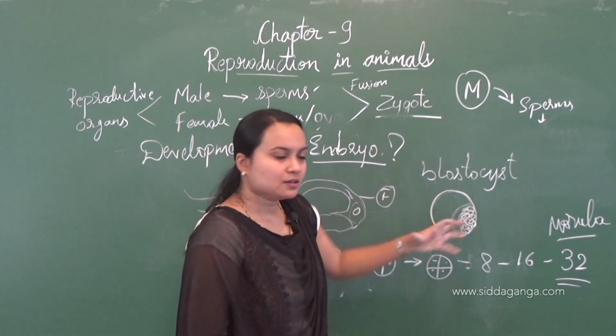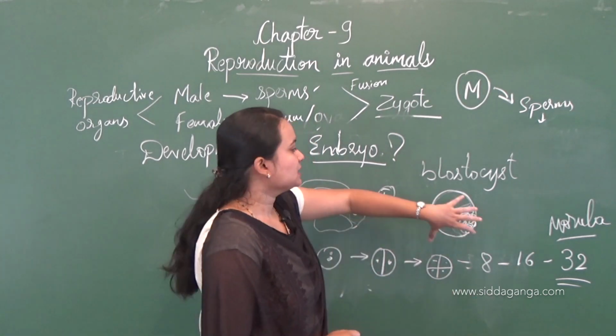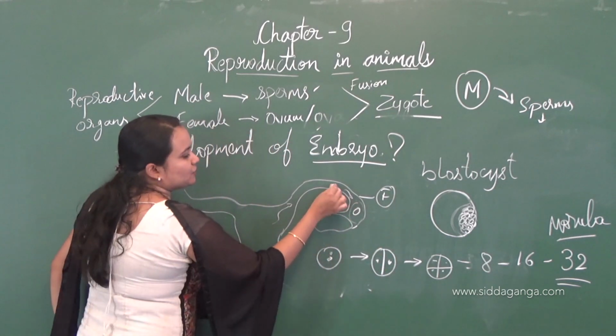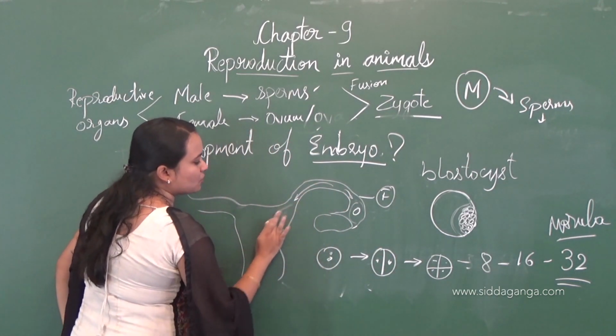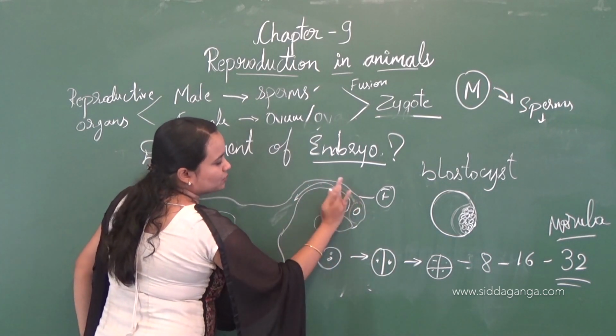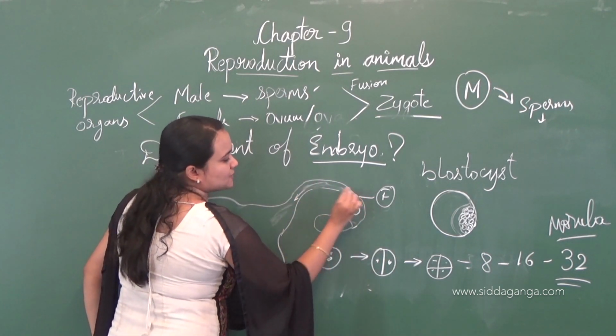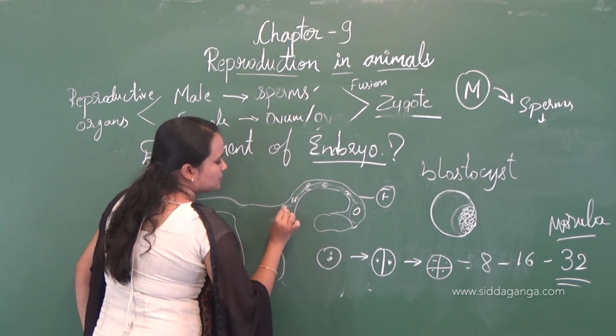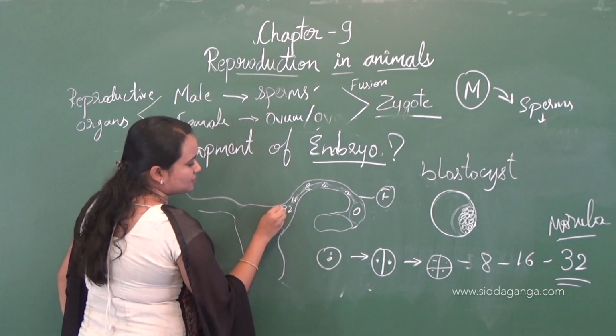So when the zygote develops and reaches the blastocyst stage, it will travel down the oviduct. So the development, here the zygote is formed, and 2 cell, 4 cell, 8 cell, 16 cell, 32, right? That is the morula.